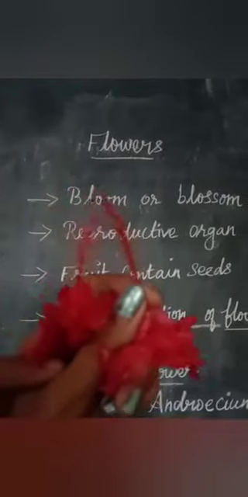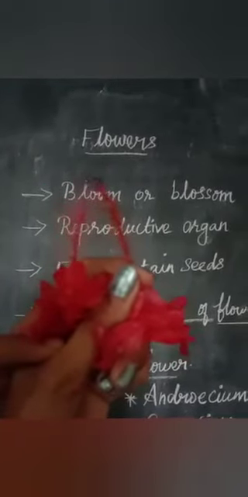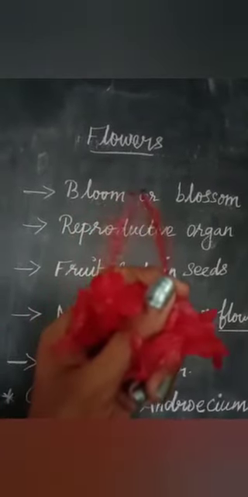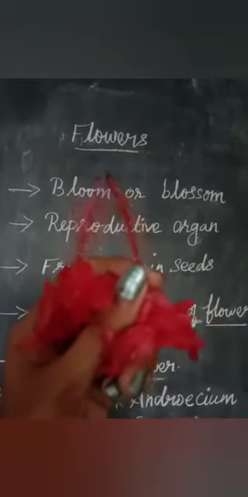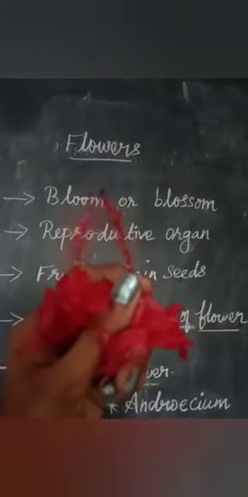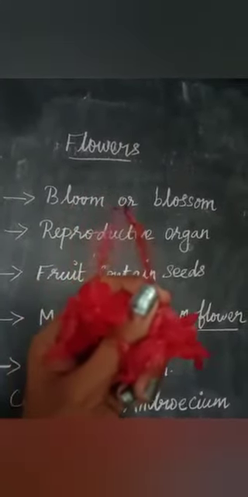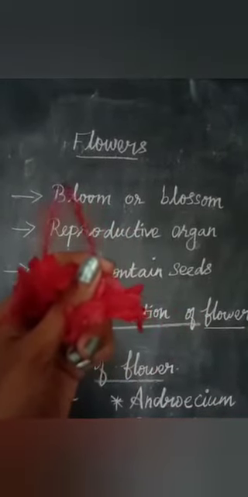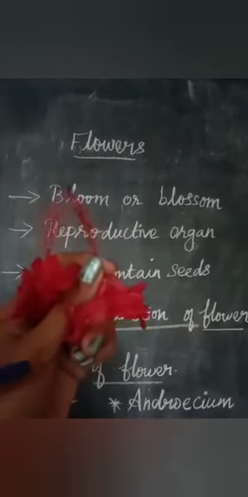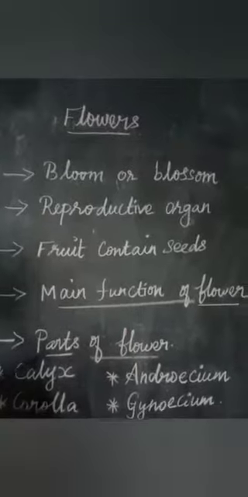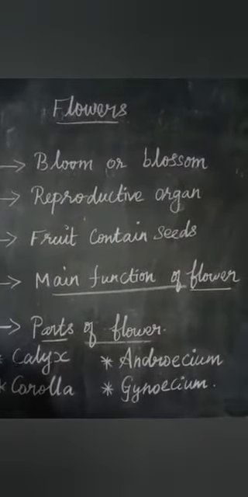Okay, and the main function of the flower, the primary purpose of the flower, is reproduction, right? Since the flowers are the reproductive organs of the plant, they mediate the joining of the sperm with the pollen to the ovaries. Inside the ovary there are so many ovules present. Okay, coming to the parts of the plant. Different parts of the flower are located in this region.